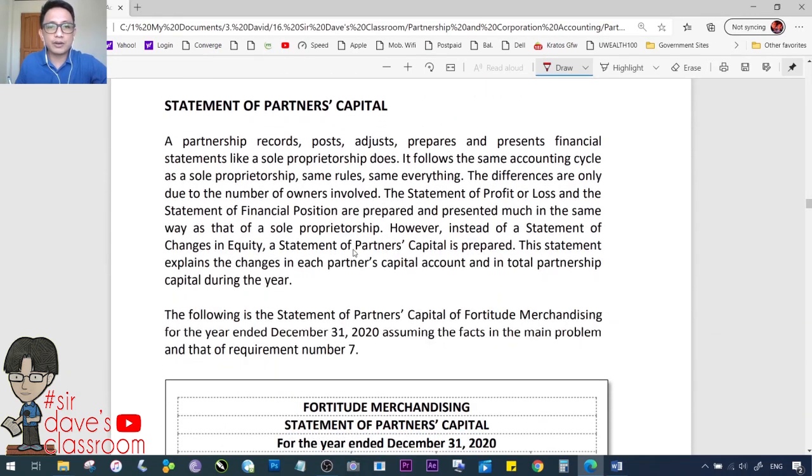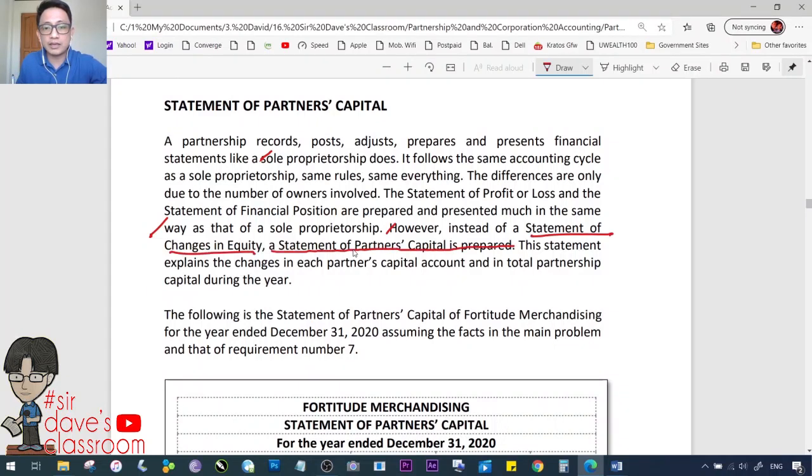A partnership records, posts, adjusts, prepares, and presents financial statements like a sole proprietorship does. It follows the same accounting cycle as a sole proprietorship, same rules, same everything. The differences are only due to the number of owners involved. The statement of profit or loss and the statement of financial position are prepared and presented much in the same way as that of a sole proprietorship. However, instead of a statement of changes in equity, a statement of partner's capital is prepared.